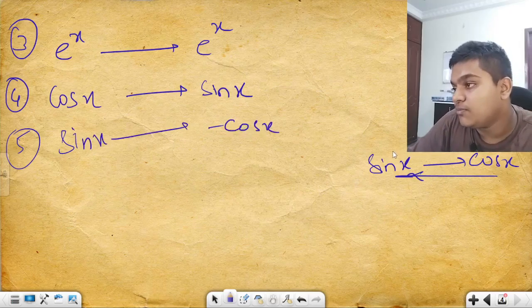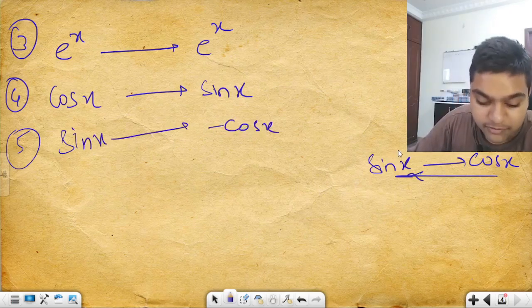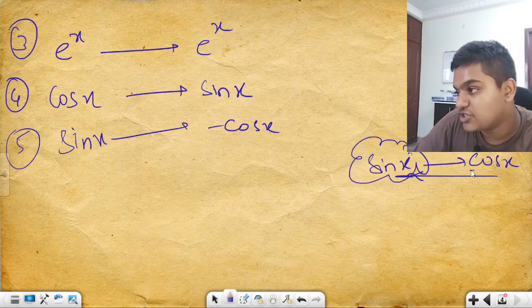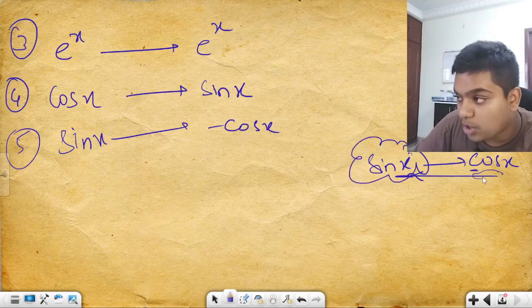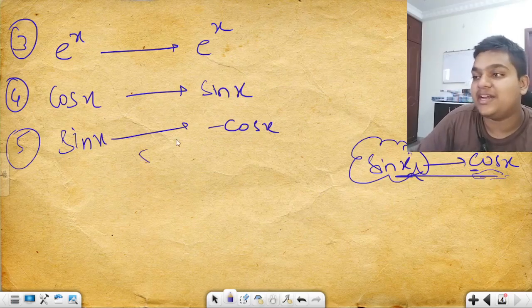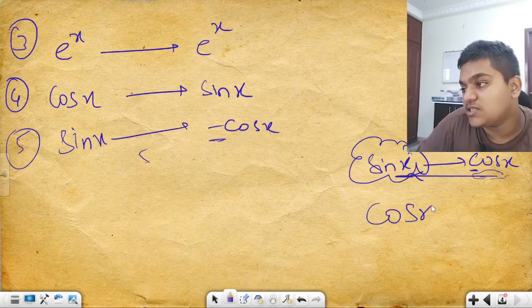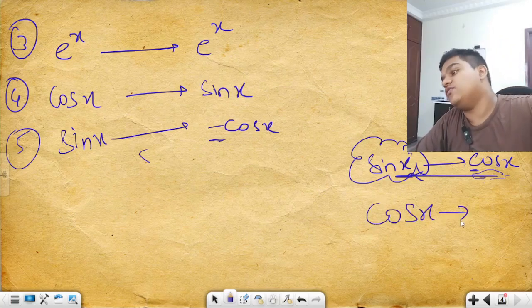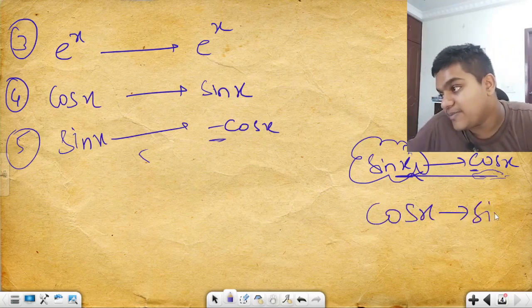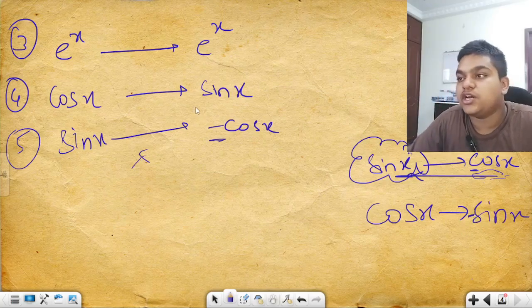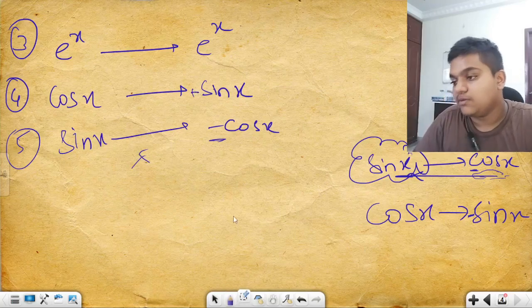You have to put a minus sign before it. We have also discussed that the derivative of cos x is minus sin x. It is integration here, so you get plus sin x. Very clear.